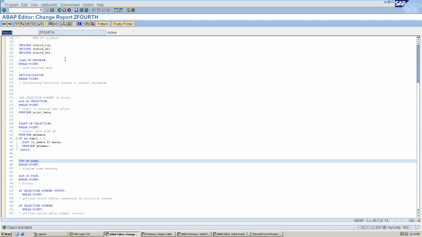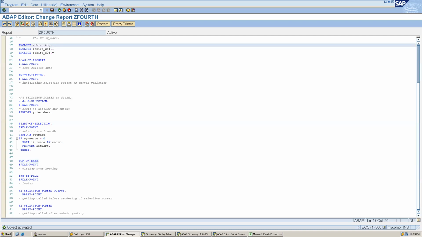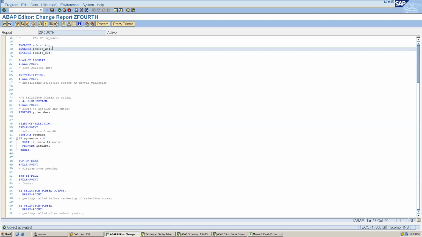That's why we have created this include, so it can be used in multiple places. But the events are different. Events we have to define differently in each report. So events are dependent on the report.